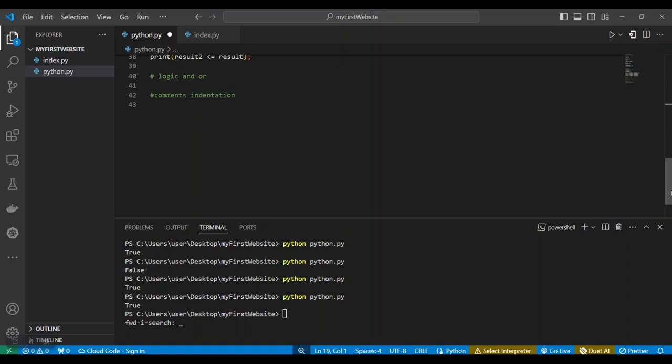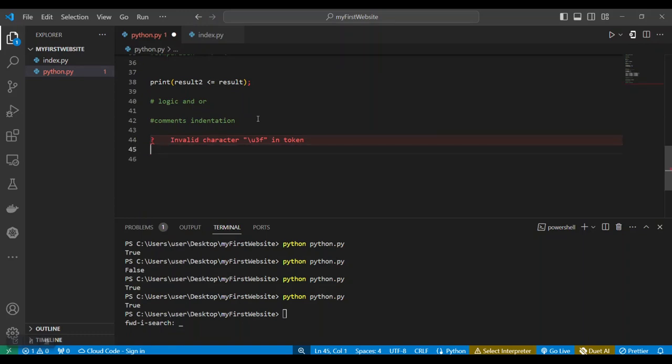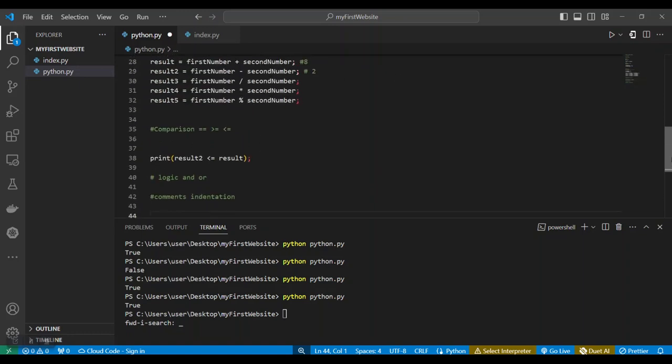So the last thing I want to talk about is comments. In Python, we can add comments by using the hash. So what are comments? Comments are used to give explanations to a section of our code.